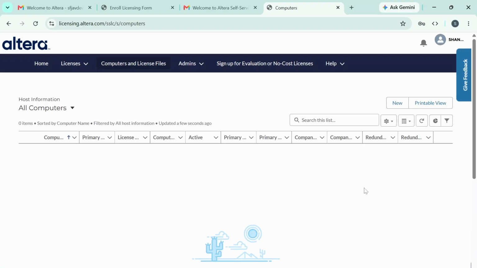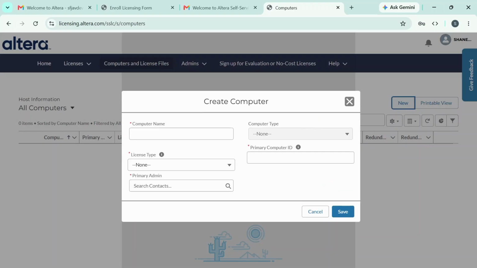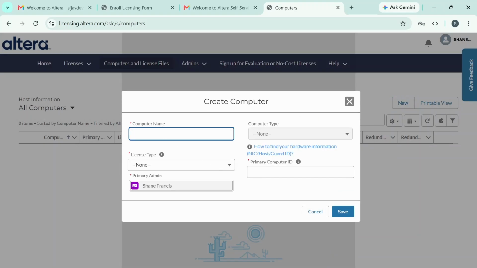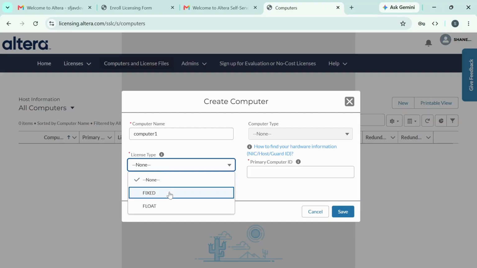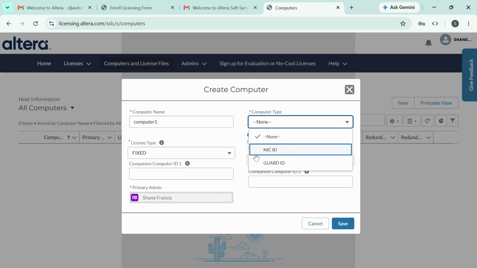And then right now we don't have any computer here, so we have to create one. You just click on new. And then we are just going to fill out this form. So for the computer name, you can just put anything you want. For the license type, we just select fixed. And then for the computer type, we are going to select NIC ID.